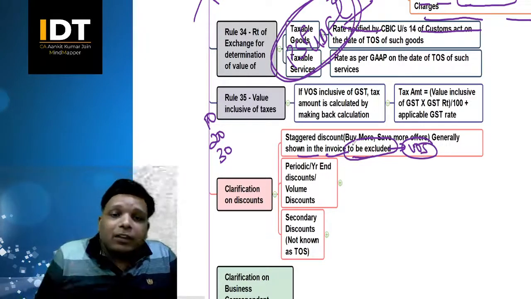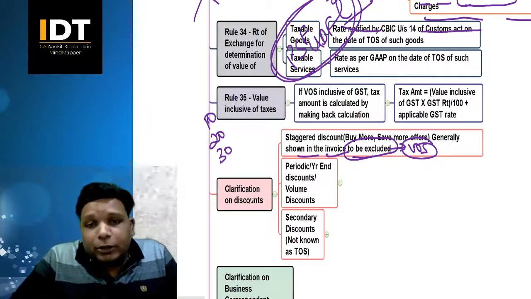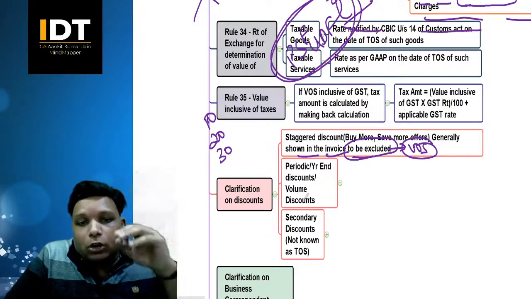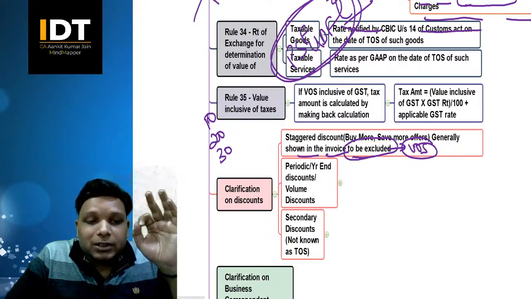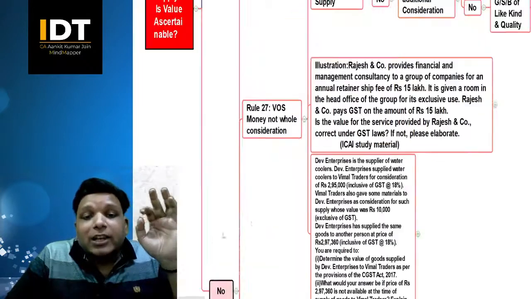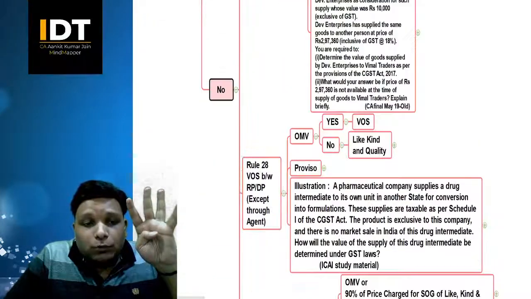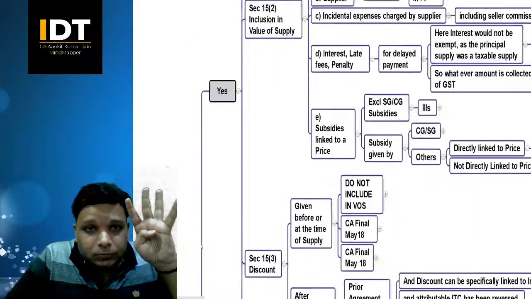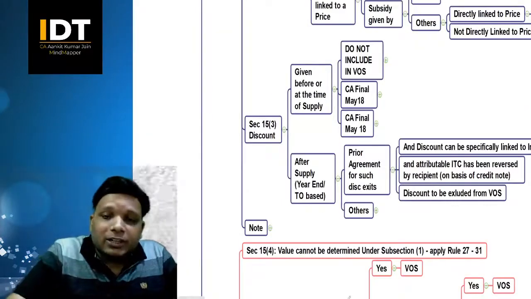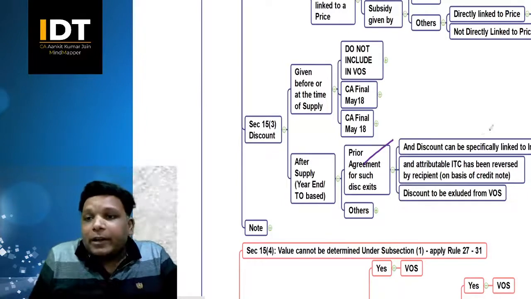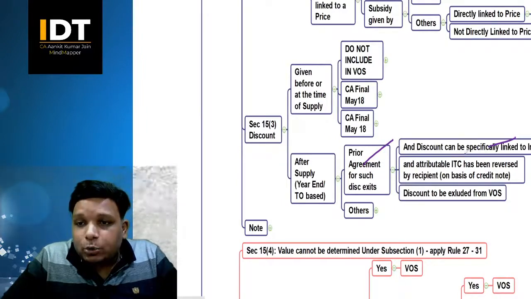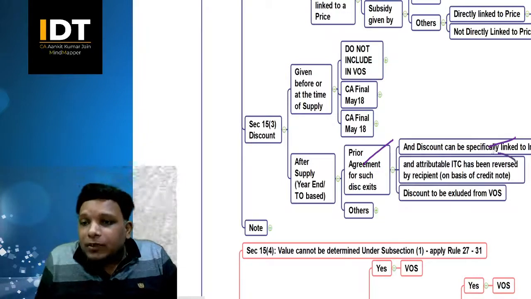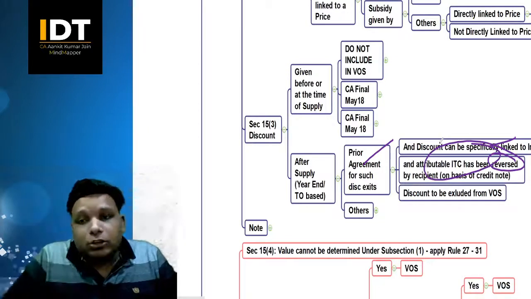Now, second, we were talking about the discounts, right? So periodic, 15.3, right? Under periodic or year-end discount or volume discount, what were the important conditions we had seen? There are basically 3 conditions which we have to see. What were those 3 conditions? Let me quickly take you through here. The 3 conditions were: there should be a prior agreement, the discount should be specifically linked to the invoices, and the person who is the recipient should be reversing the corresponding ITC mentioned on the credit note, right?